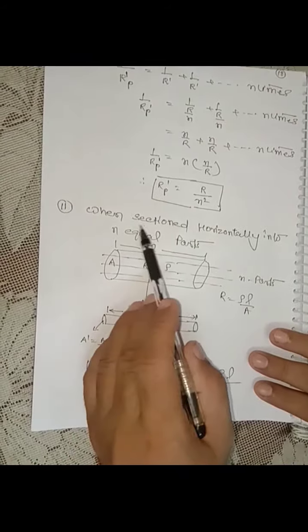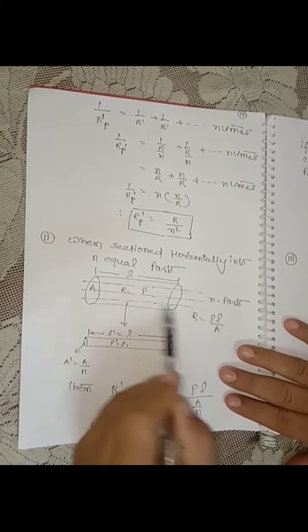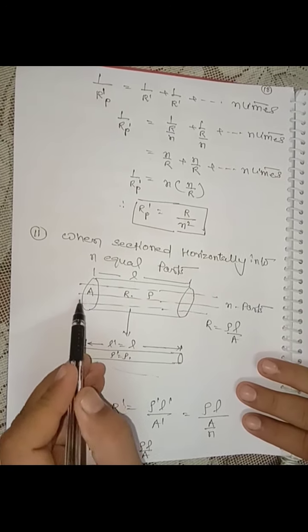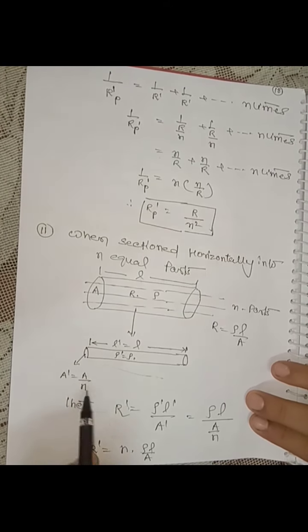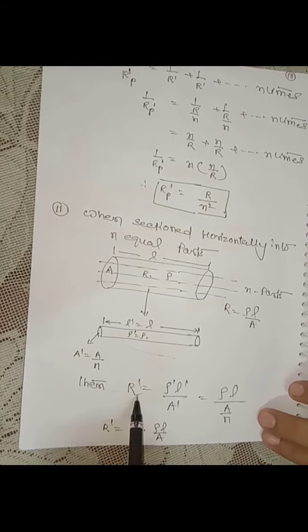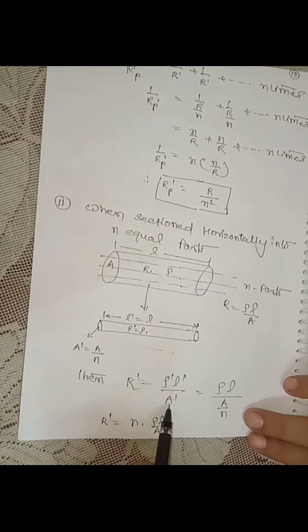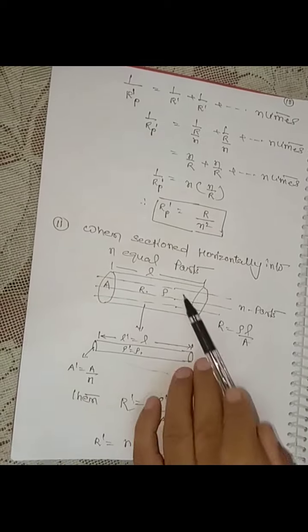Now the second case, when this wire is sectioned horizontally into N equal parts. The length of each part will remain equal to L, but the area of cross section of each part becomes A by N. Specific resistance remains the same. So what is the resistance of each part? R dash is equal to rho dash L dash upon A dash, where rho dash remains rho, L dash remains L, but A dash becomes A by N. When we simplify it, it becomes N rho L by A, and rho L by A is the original resistance.